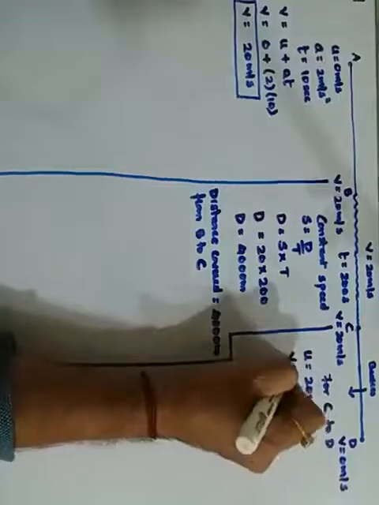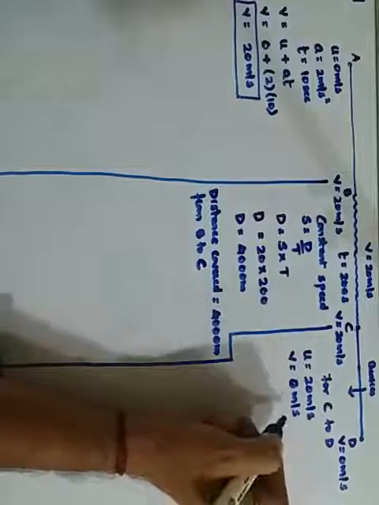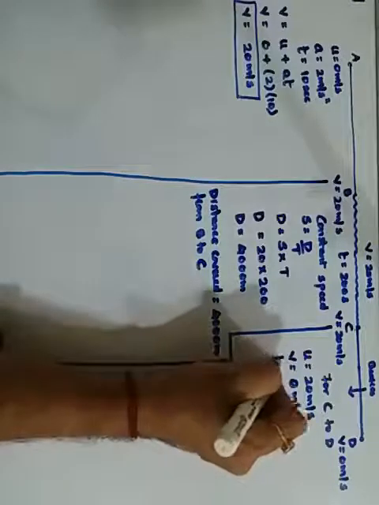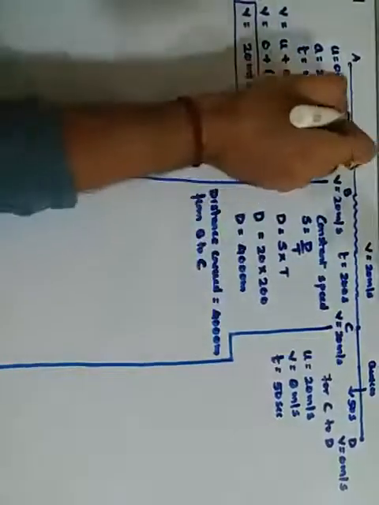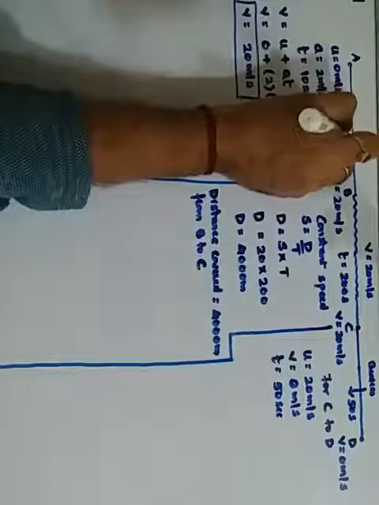And finally when the brakes are applied, it is going to stop. So v becomes 0 meters per second, and it is moving for 50 seconds. Time interval is 50 seconds. Let me put it up here. Here it is 50 seconds, here it is 200 seconds, and here it was 10 seconds.